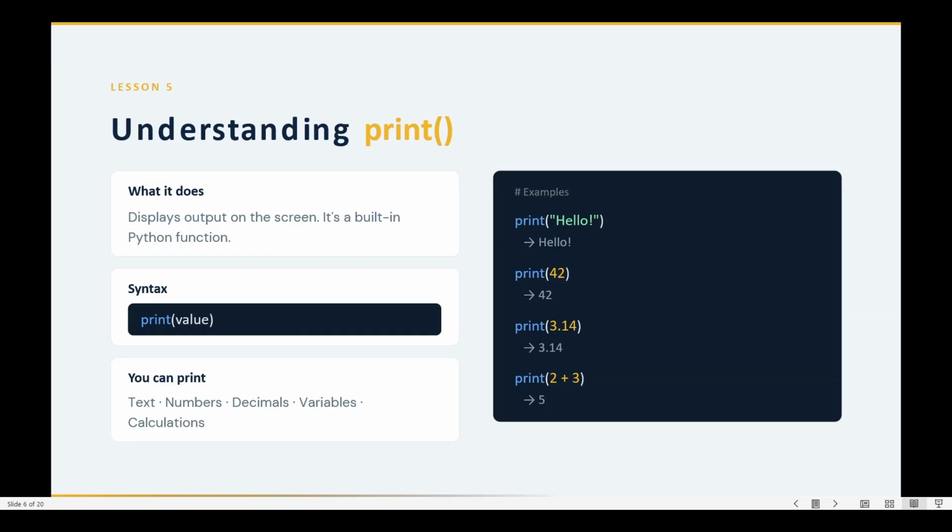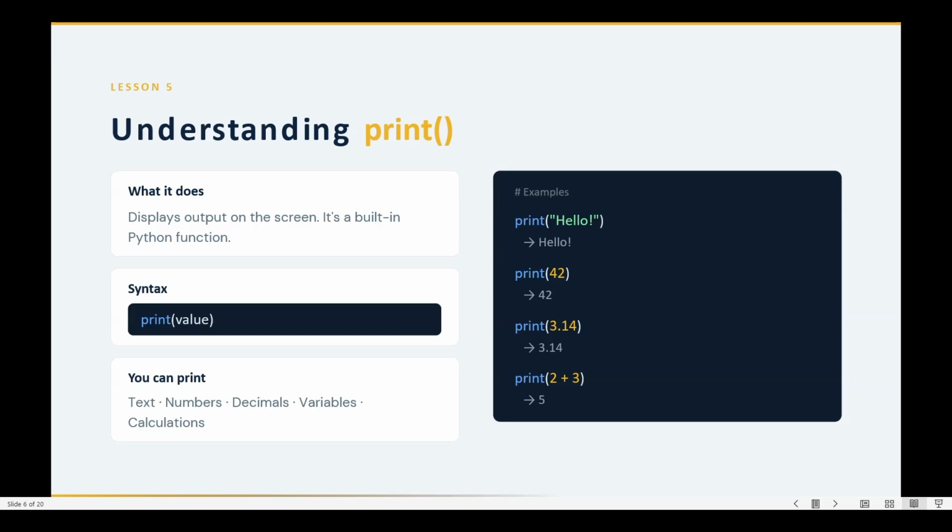Here you can understand what the print function is. What it does is it displays outputs on screen. It's a built-in Python function, means it's a built-in function which displays the output of that code. And the print function is a built-in Python function. You'll learn more built-in functions of Python in the next videos or next modules.